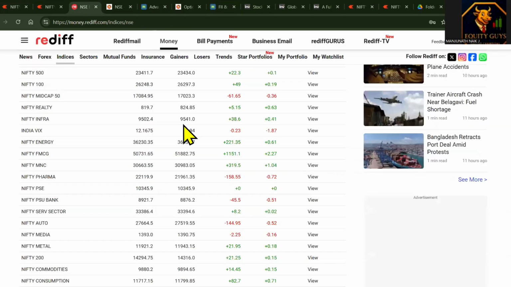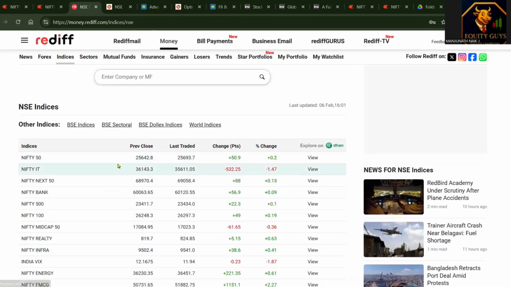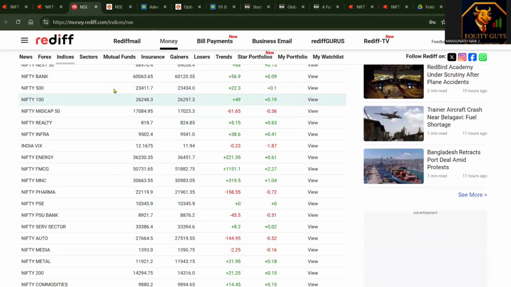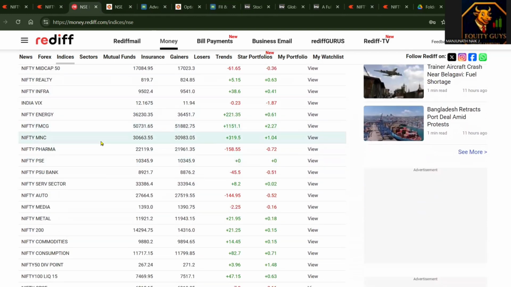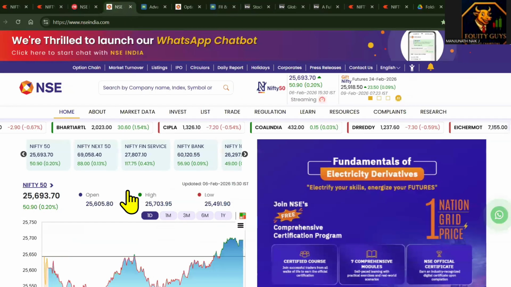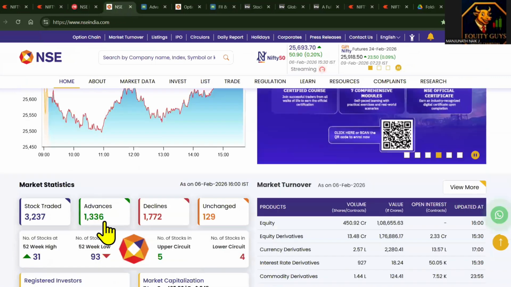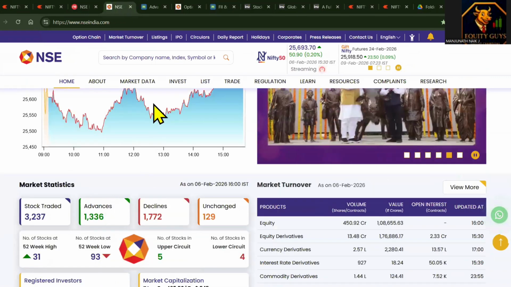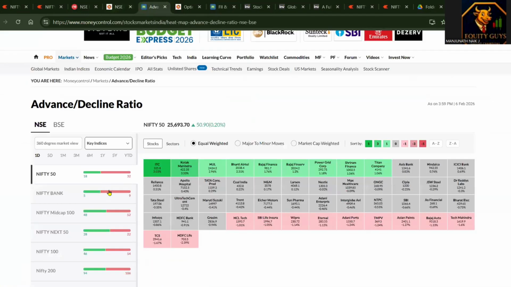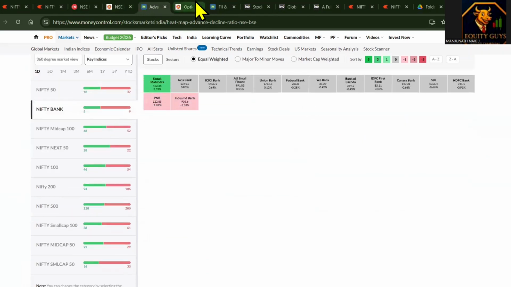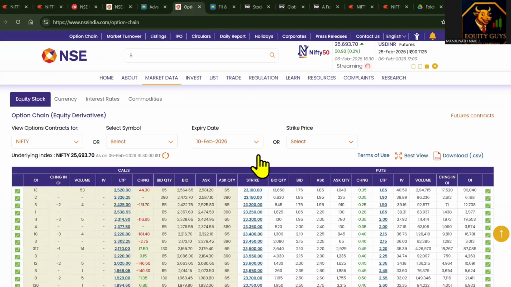Okay, now let's go to sectoral wise data. Sectoral wise, Nifty IT closed negative, but Nifty Bank closed positive. Nifty Infrastructure closed in positive, auto sector closed in negative, but metal sector closed in positive. So data is neutral. Advance decline ratio: you can see more declines rather than advances, so data is neutral to bearish. In Nifty 50, the sentiment is on the bearish side. In Nifty Bank, the sentiment is on the bearish side. So data is somewhat bearish.